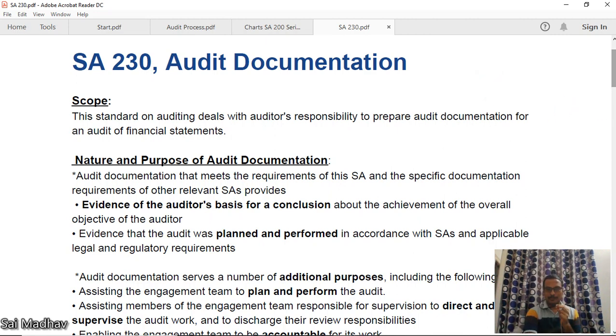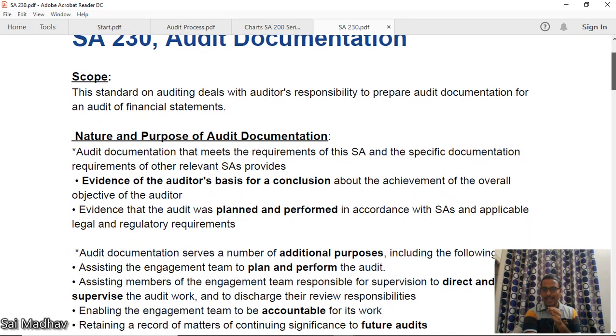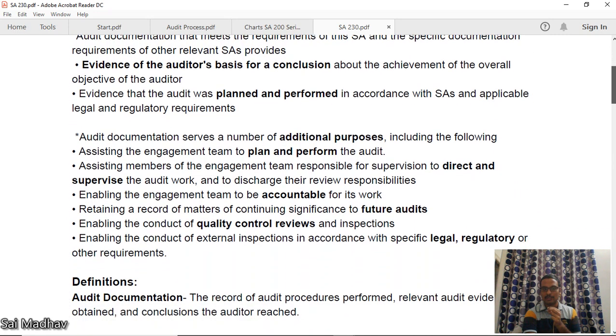Okay, nature and purpose. Audit documentation that meets the requirement of this SA and the specific documentation requirements of other relevant SAs provides evidence of the audit as basis for a conclusion. As I have told you, evidence that the audit was planned and performed in accordance with SAs, applicable legal and regulatory requirements. Okay, it acts as a proof for you guys in the future.